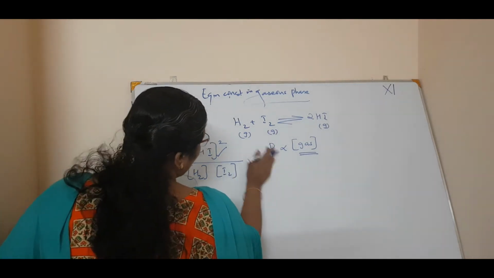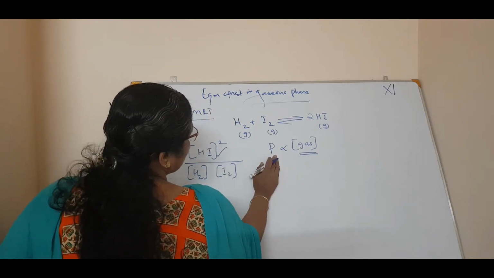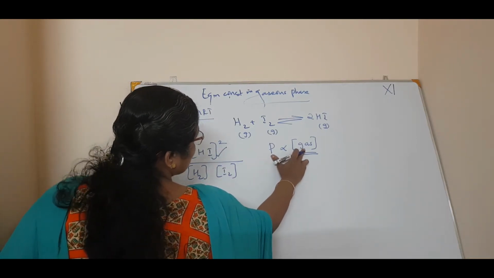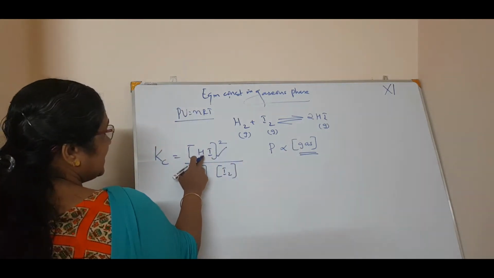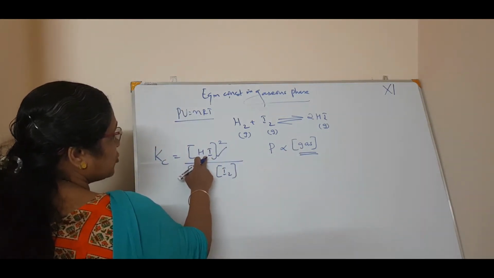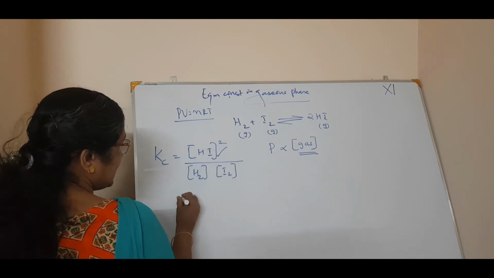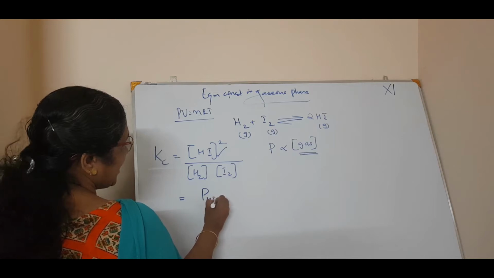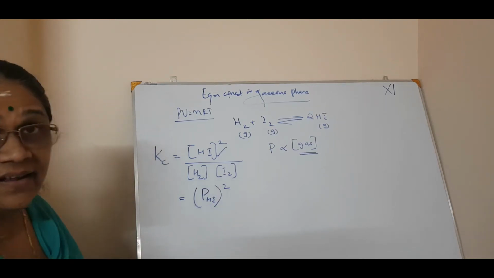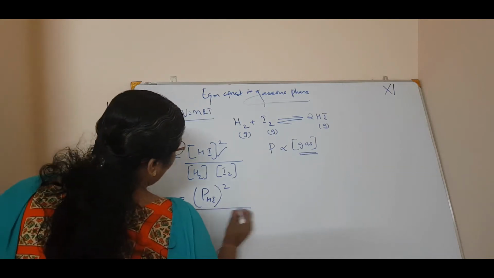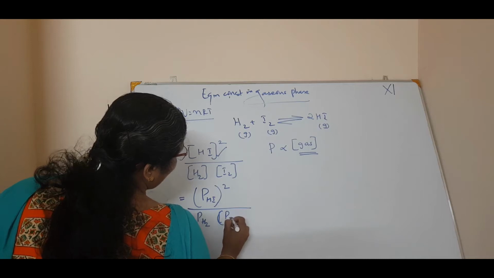Once again, we have derived from PV is equal to nRT, the ideal gas equation, that pressure is directly proportional to the concentration of the gas. If that is so, we can write that concentration of gas is proportional to the pressure. So I can write that as pressure of HI the whole square divided by pressure of hydrogen into pressure of iodine.